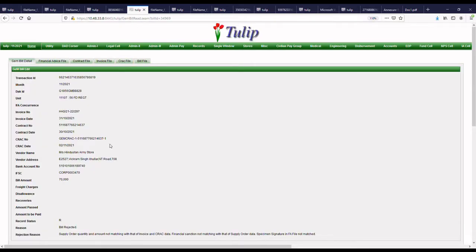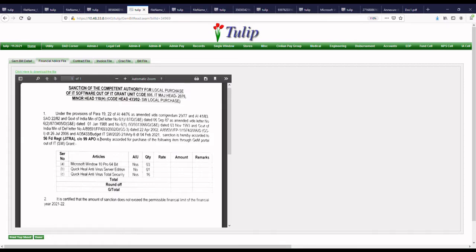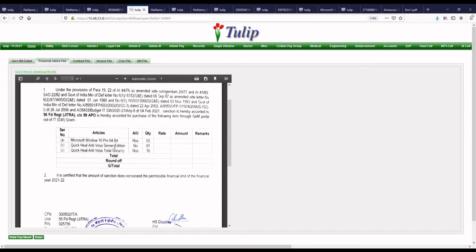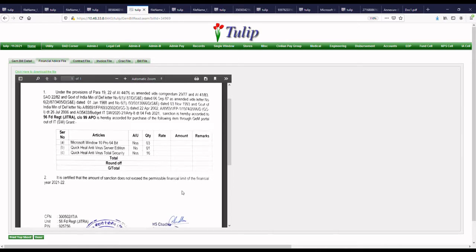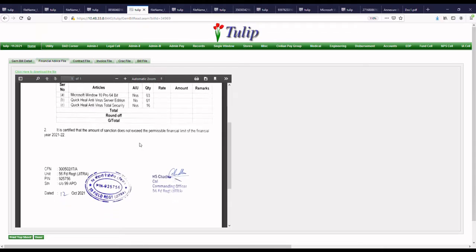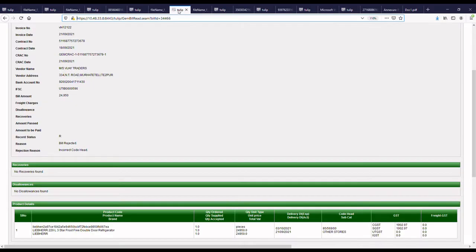Now the next case is again rejected. Why? Same reason, the financial advice file is not as per format. Here you can clearly see that in the financial advice file uploaded by this unit, the items and quantity are mentioned, but the unit rate and amount have not been mentioned by the unit. So the amount of sanction is not visible in the Appendix K, so the bill is being rejected. Same thing.